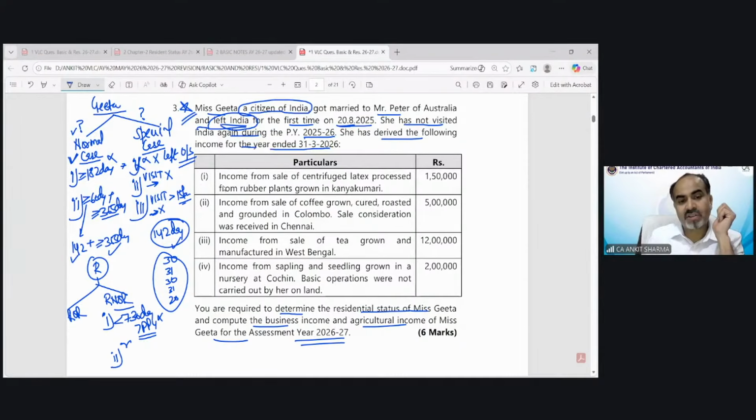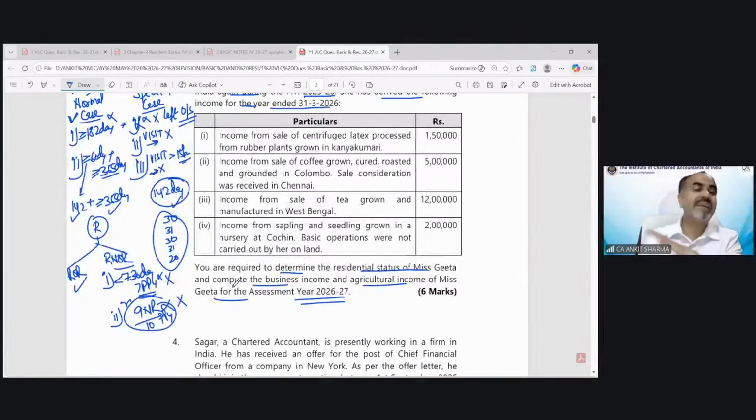The second condition is she must be a non-resident in 9 years out of the 10 preceding previous years. Again, this is also not fulfilled because she was always in India. So out of 10 years, she was a full 10-year resident in India. So this does not fulfill, this does not fulfill. That means she would be a resident and ordinary resident in India. So the status of Miss Geeta would be resident and ordinary resident. And when you are a resident and ordinary resident, everything is going to be taxed in India.